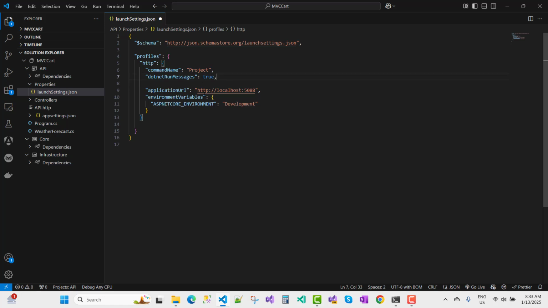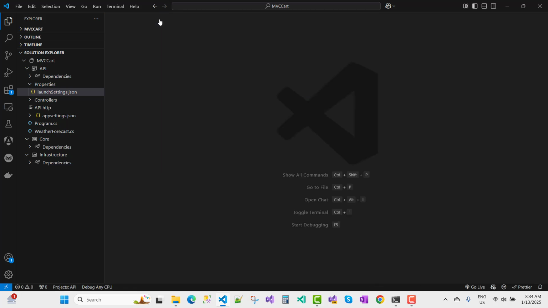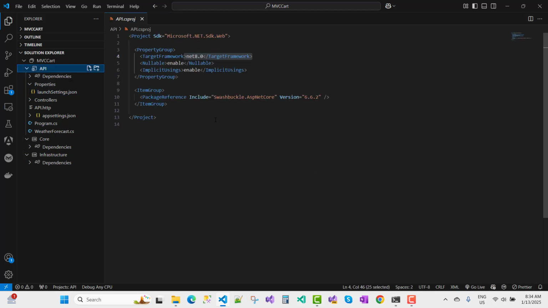Here we have the application URL, that is HTTP localhost 5000. I want to update it with 5000. Also I want to use HTTPS and 5001. Okay, with the HTTPS. Now save this. Now ASP.NET Core environment is development, that is fine. Now also I want to remove the Swashbuckle package from the API project because I don't want to use it here.